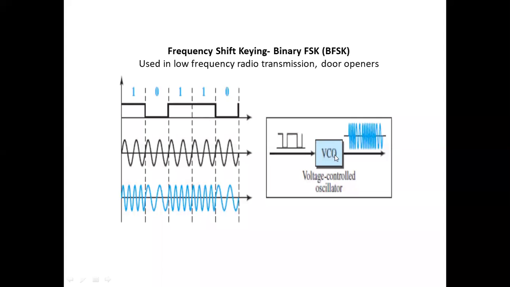How will you implement this circuit? It can be implemented with a voltage controlled oscillator. The voltage controlled oscillator generates this carrier frequency signal. A high frequency carrier signal will be generated by the VCO, and then the input will be given to the VCO. This input and this oscillated high frequency signal combine, and automatically such variations in the waveform will get generated. So like this the frequency will get varied.